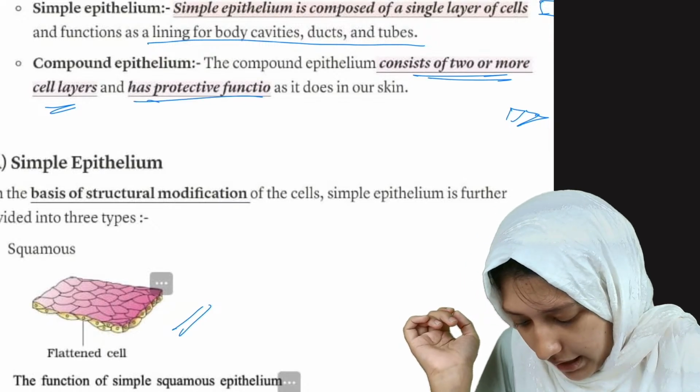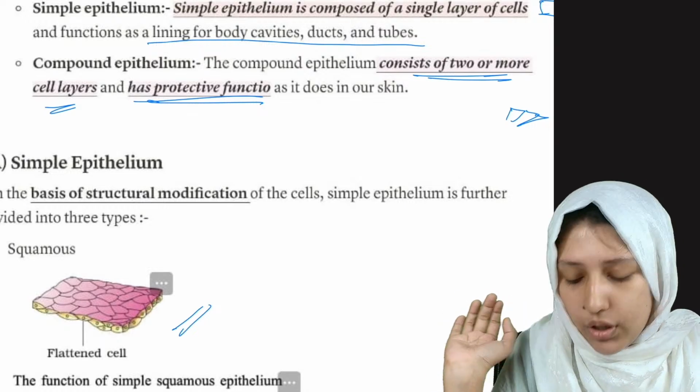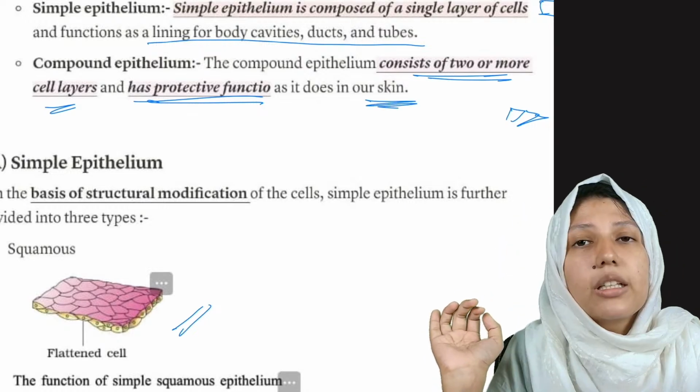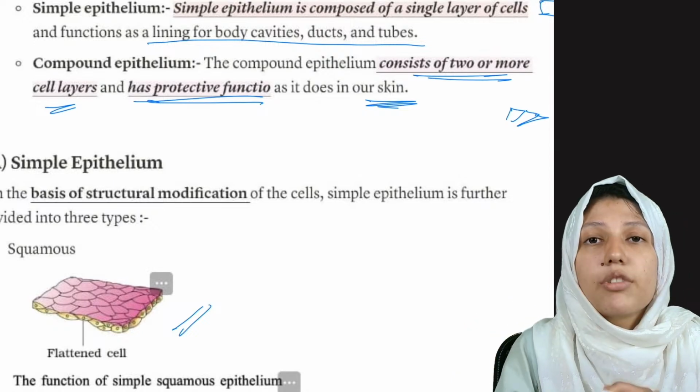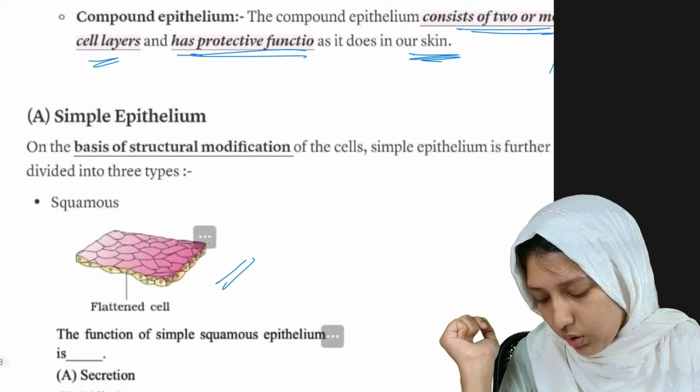They also have a protective function, as it does in our skin. In skin they protect our skin, right? So it is a compound epithelium. And now what about simple epithelium?